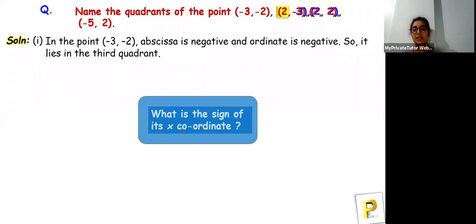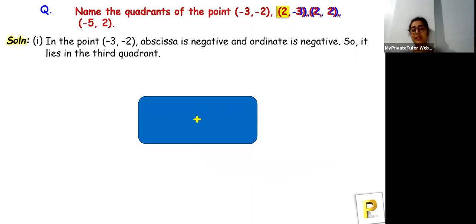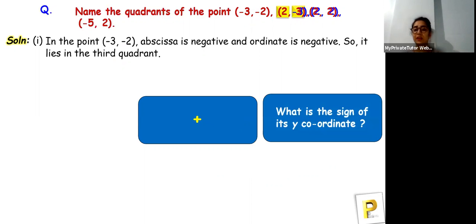Okay, let's see the second one, 2 and -3. So 2 is positive and -3 is negative. Come on guys, tell me which quadrant does it lie in? X is positive, yes. Arnab, correct. Pradeep, the second one is in the fourth quadrant. Okay, you guys are great. You are finding the answers to all of them.